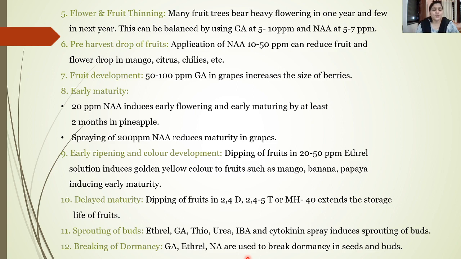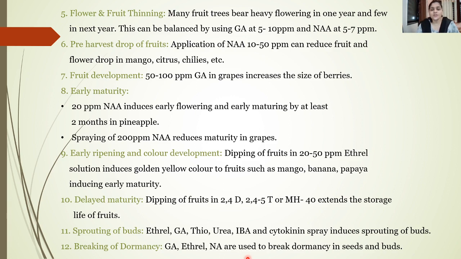Next important use of growth hormones is seen in pre-harvest drop of fruits. Application of NAA at a rate of 10 to 50 ppm can reduce the fruit and flower drop in mango, citrus, chilies, etc.